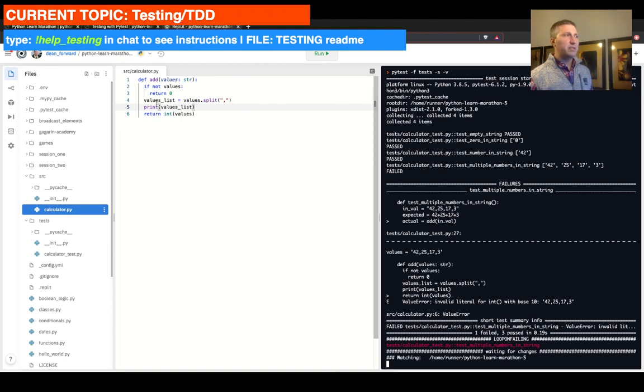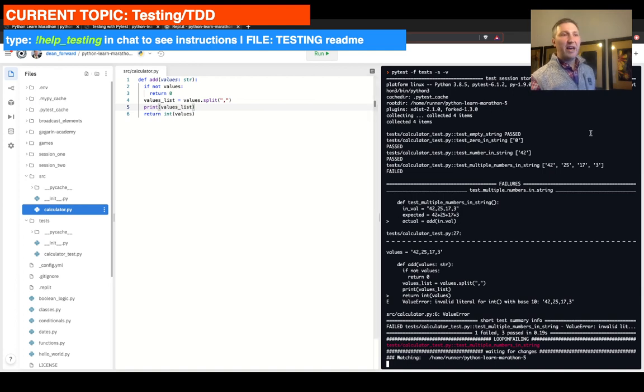So the first one passed because it just exited at 0, right? The second one, 0 string, created a list with just one number, which is 0. Then we created the second one, with one number, which is 42. Interestingly enough, both of those passed when we just get values, so it's fine. It still passes the value through. It doesn't look at the value list. And then the last one actually split it into 42, 25, 17, and 3.